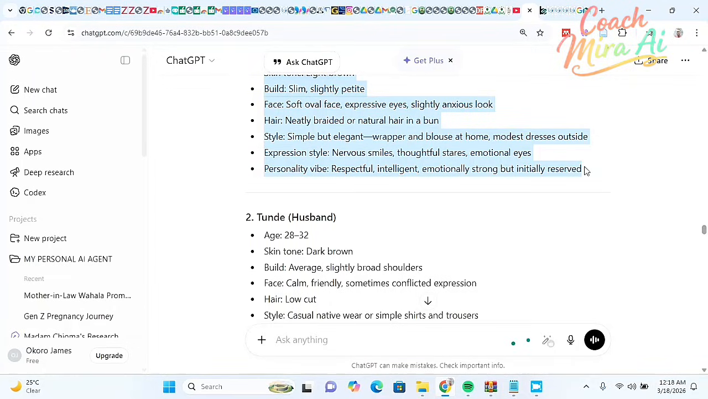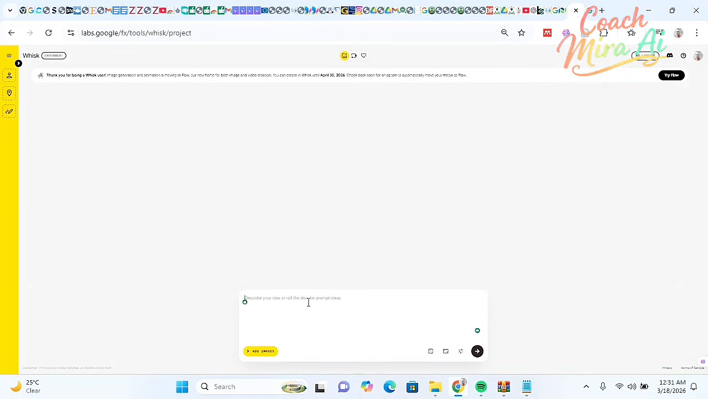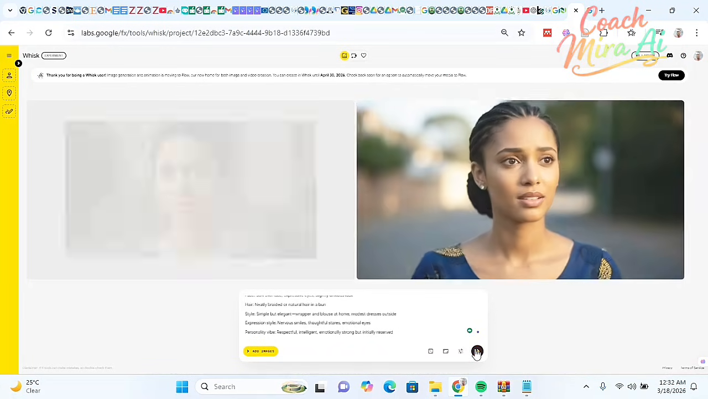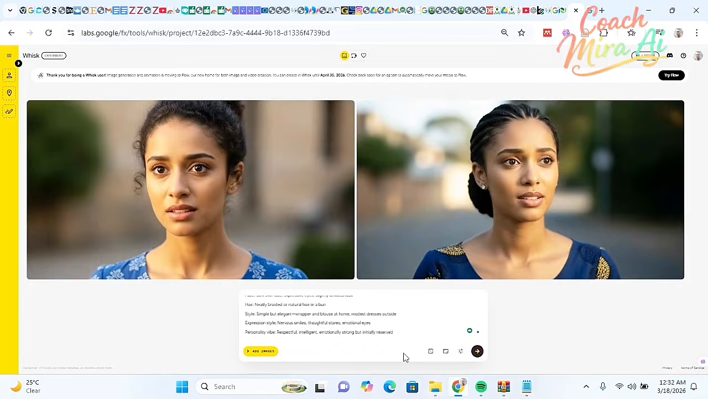So the next thing I'm going to do is to go to Whisk AI. Now, when I went to Whisk AI, I had to paste my prompts here and I hit generate. It will automatically generate your images. So let's see the results as it's loading. Now our image is ready. This is so beautiful. I really love these images. The realism is something else.